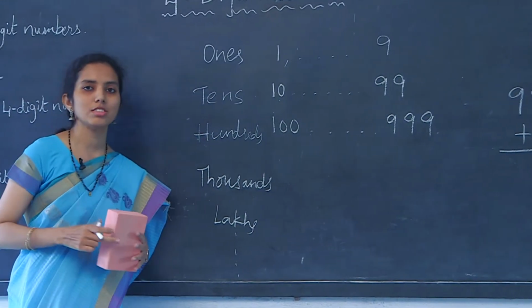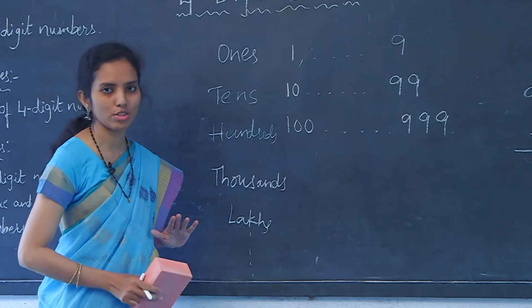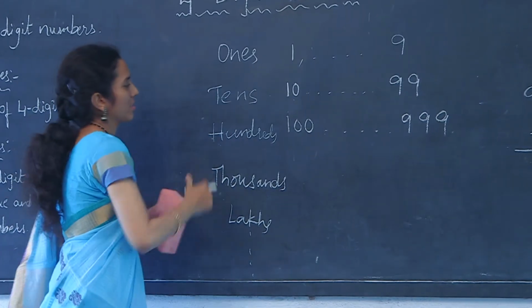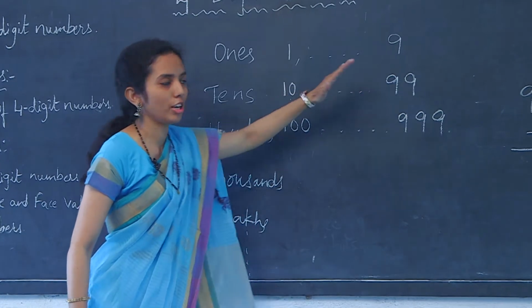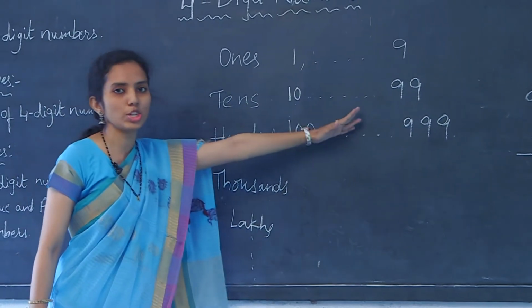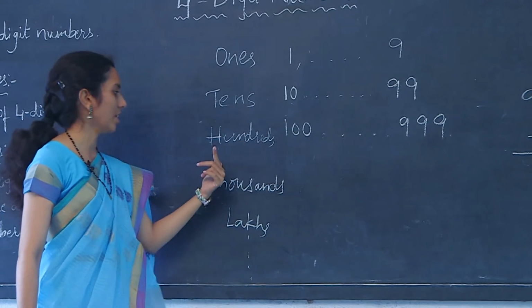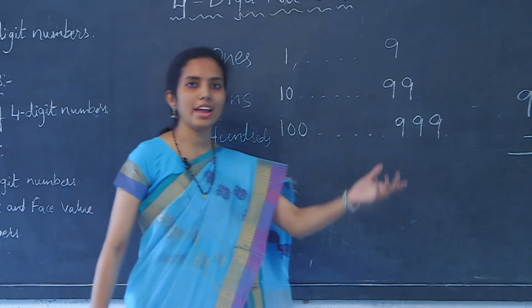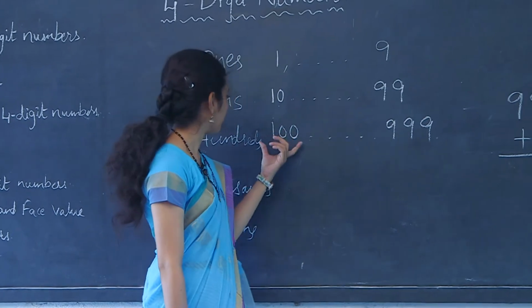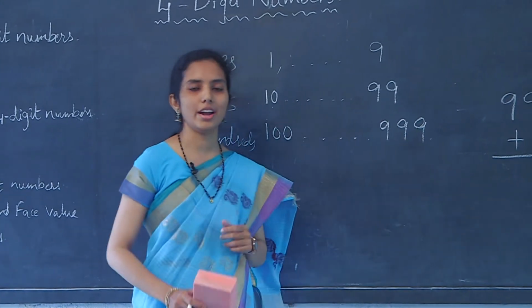Today in our class, we are bothered till thousands only. So, all the single digit numbers come under ones and 2-digit numbers come under tens and 3-digit numbers come under hundreds. So, take any number between 100 to 999.